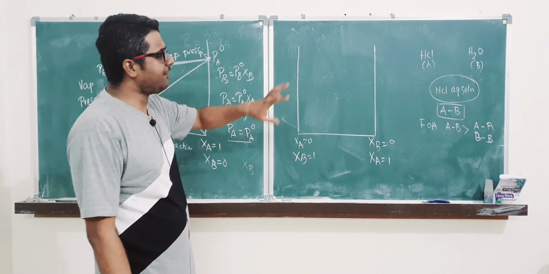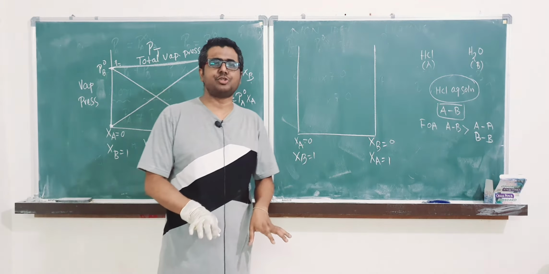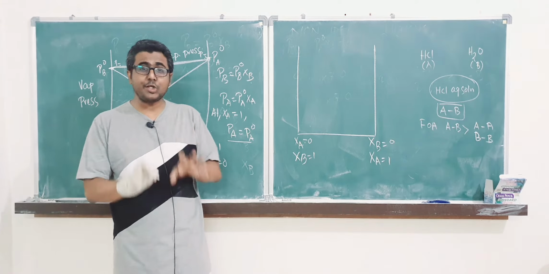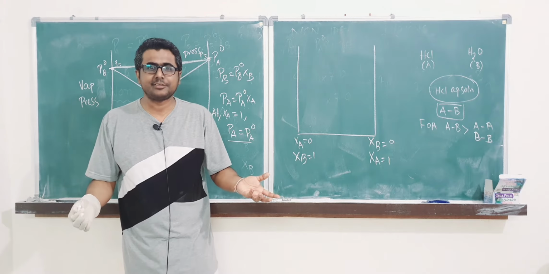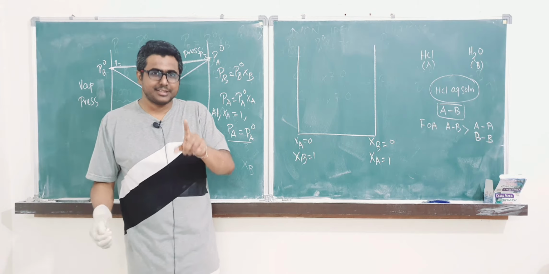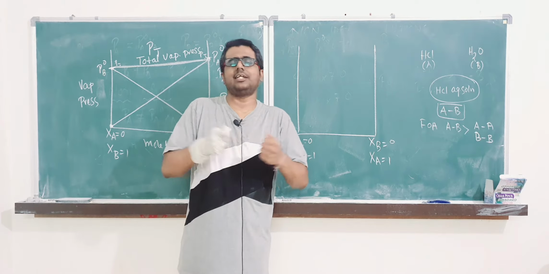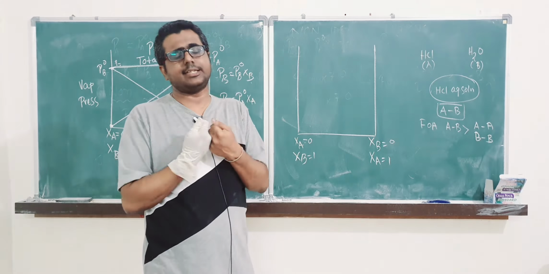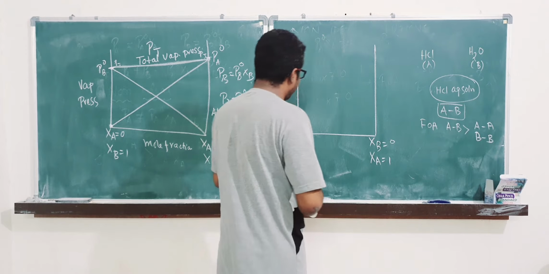So in this kind of case, what will happen? HCl molecules would like to be in solution state. They don't want to get free, because their attraction is so high.